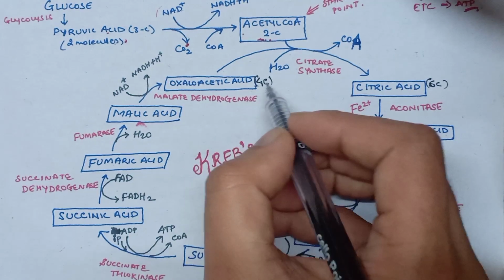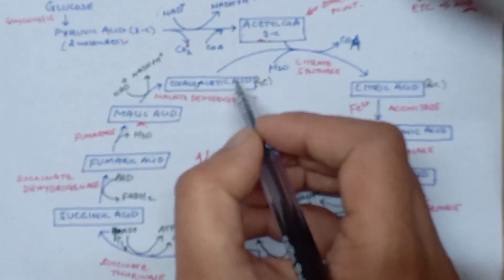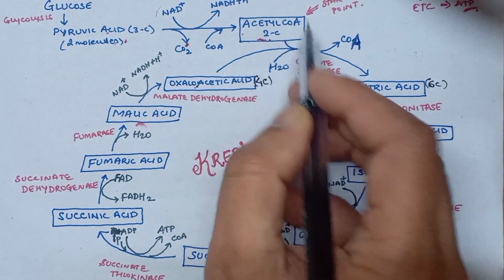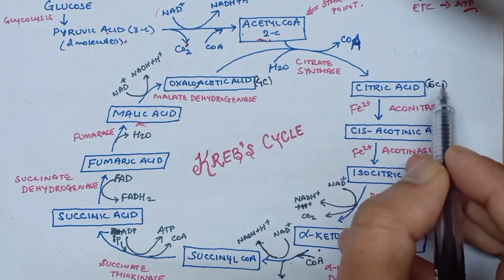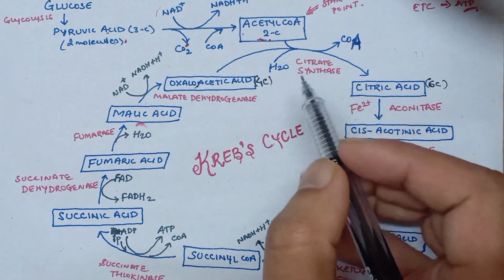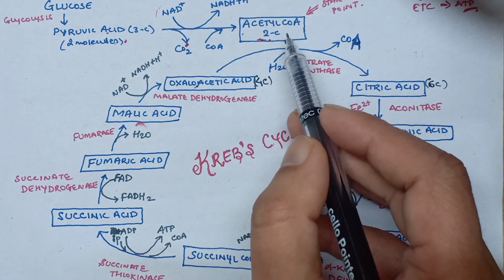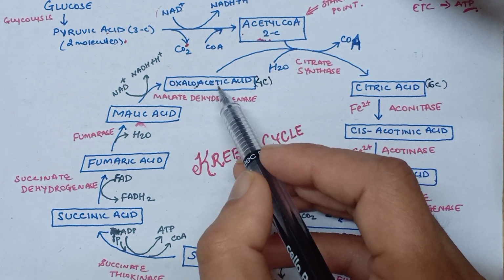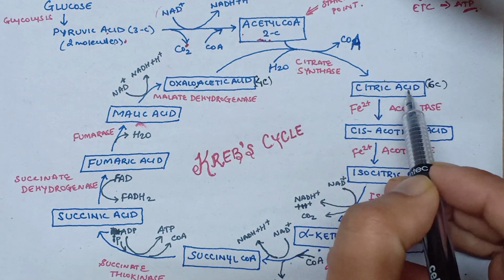Oxaloacetic acid is a 4 carbon compound, and oxaloacetic acid will donate 4 carbon to acetyl coenzyme A to form citric acid, which is 6 carbon compound. Therefore we can say that acetyl coenzyme A, which is 2 carbon compound, will condense with oxaloacetic acid, which is a 4 carbon compound, to give citric acid, which is a 6 carbon compound.